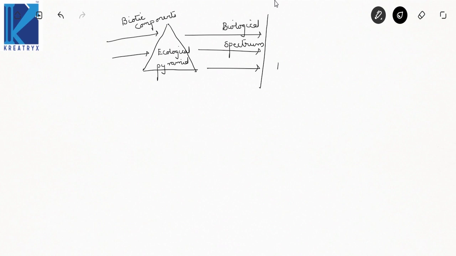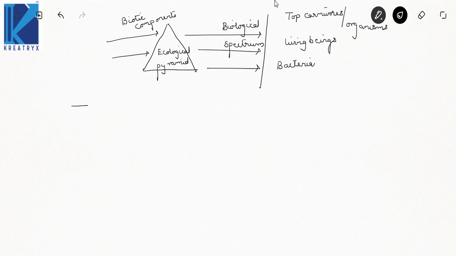Bacteria, all types of living beings. Now your topmost or top carnivores, what you speak of as top animals or top organisms which feed on the secondary organisms.